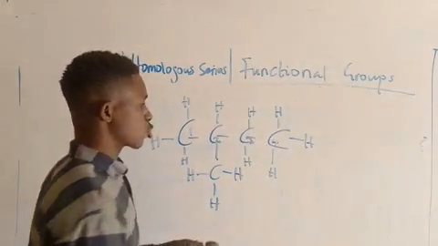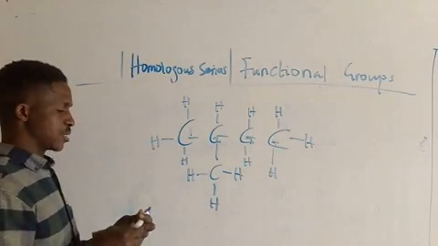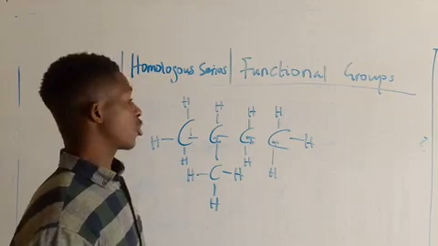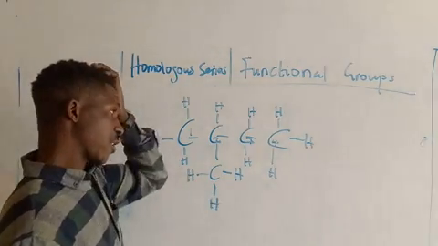Don't worry, I'm going to teach you how to number organic compounds and name them. Most of the time, people ask, where do you number from? You number from left or right. Don't worry, we are coming to that.